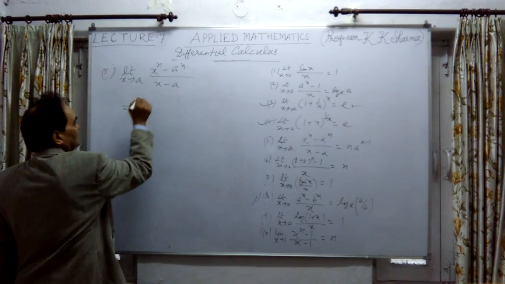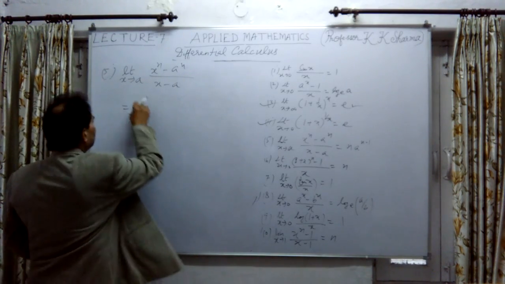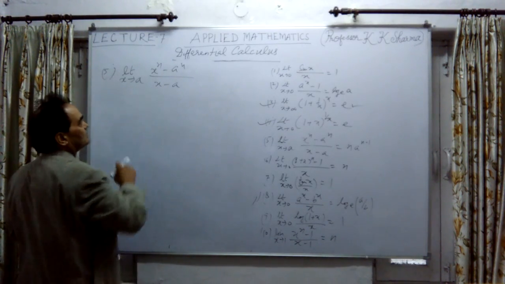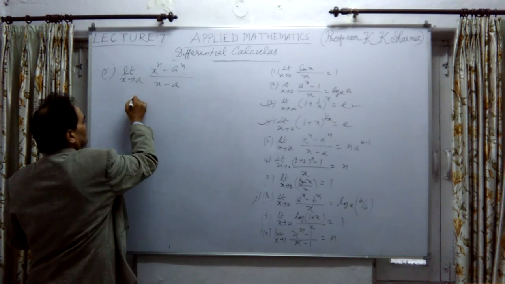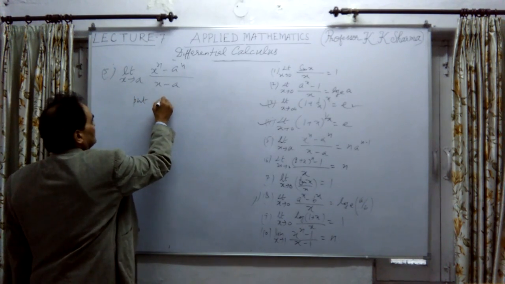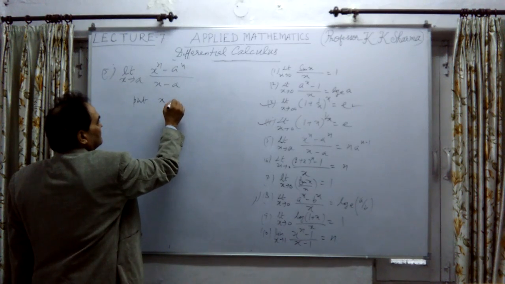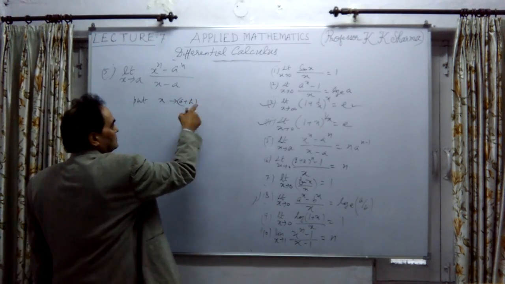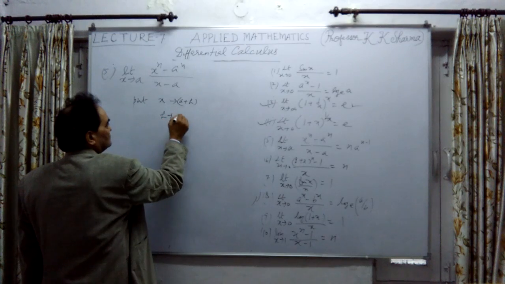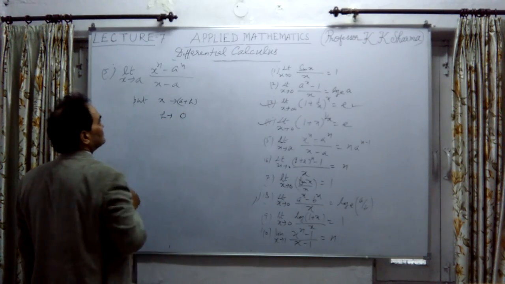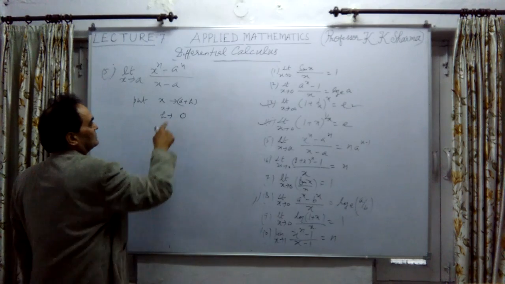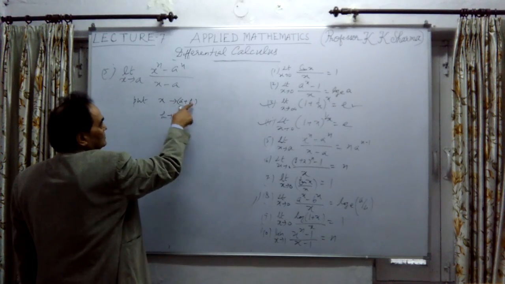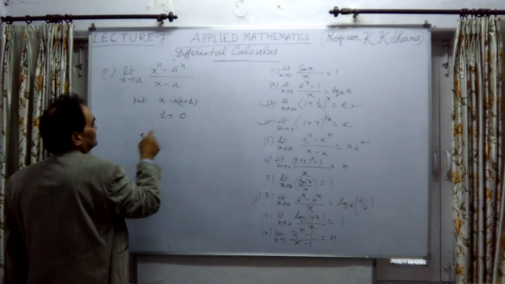So this, let me substitute in place of x. Let me write here, x is equal to a plus h. If I write in place of x, substitute x as a plus h, where h tends to 0. This implies that h tends to 0. So instead of x tends to a, we write x equal to a plus h, where h tends to 0. Replace x by a plus h, and h tends to 0.